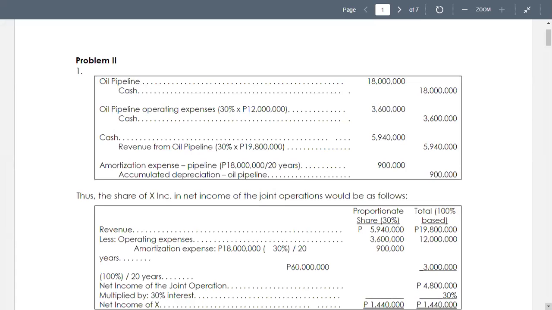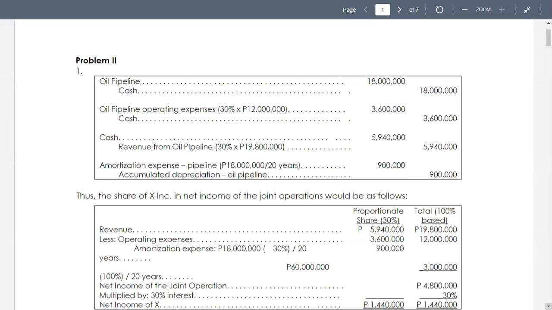So, for requirement number 1, we have now the first entry: debit oil pipeline for 18 million and credit cash. Now, actually, we are asked to prepare the entries only of X. So, we have now the investment of X of 18 million. Then we also debit oil pipeline operating expenses. 30% of that will be paid by X, so 3,600,000, credit to cash.